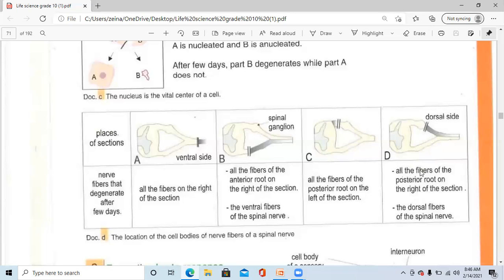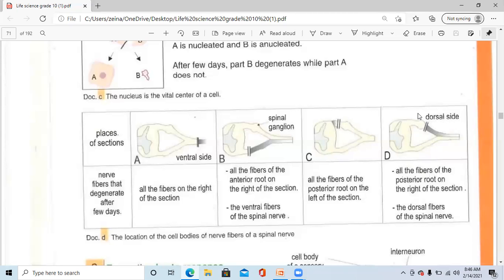Okay. All the fibers of the posterior root on the right of the section degenerate, and the dorsal fibers of the spinal nerve. So if I want to see here, the degeneration occurs before and after the spinal ganglion. So this is the spinal ganglion.